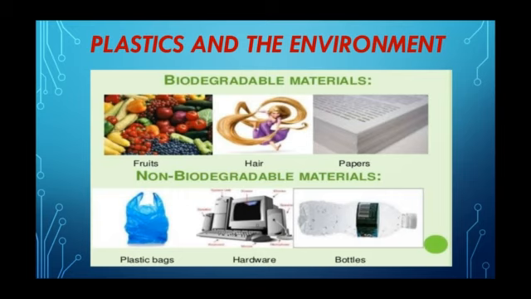Waste are categorized into two types, biodegradable waste and non-biodegradable waste. The waste which are easily decomposed by the microbes such as microorganisms are called biodegradable waste. Example, vegetables, fruits, hair, papers, etc. Whereas the waste which are not easily decomposed by the action of microbes are called non-biodegradable waste. Example, plastic bags, hardware, bottles, metals, etc.